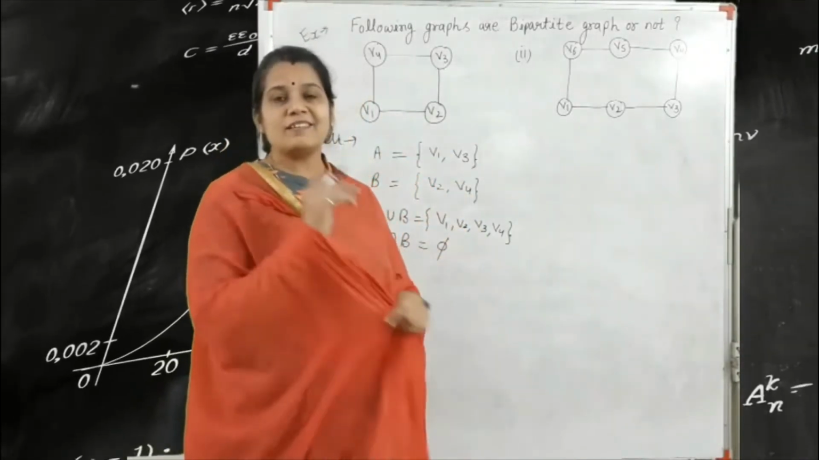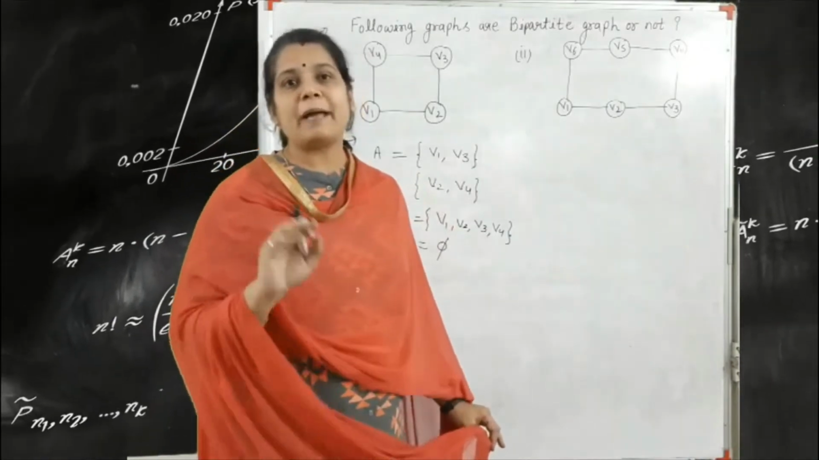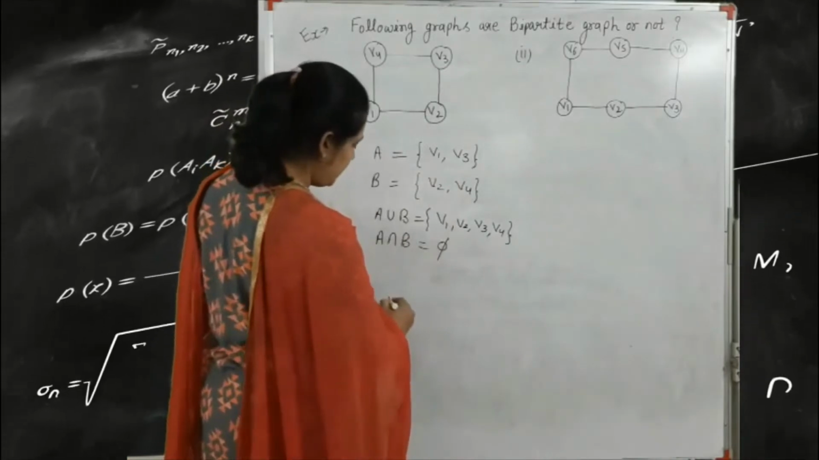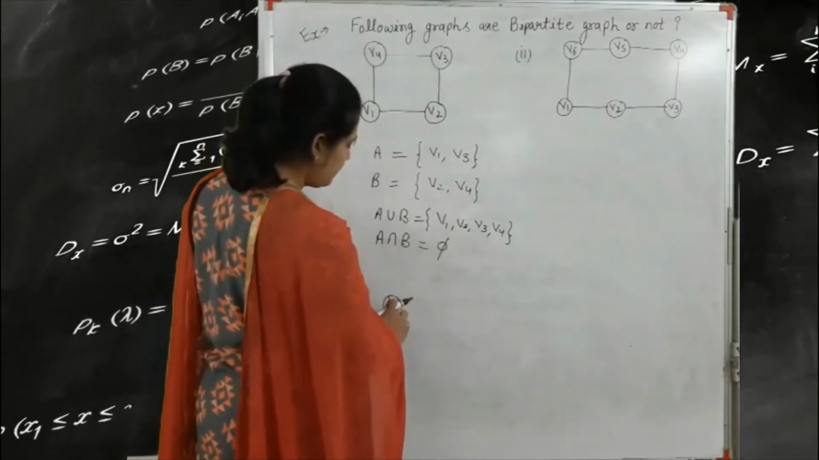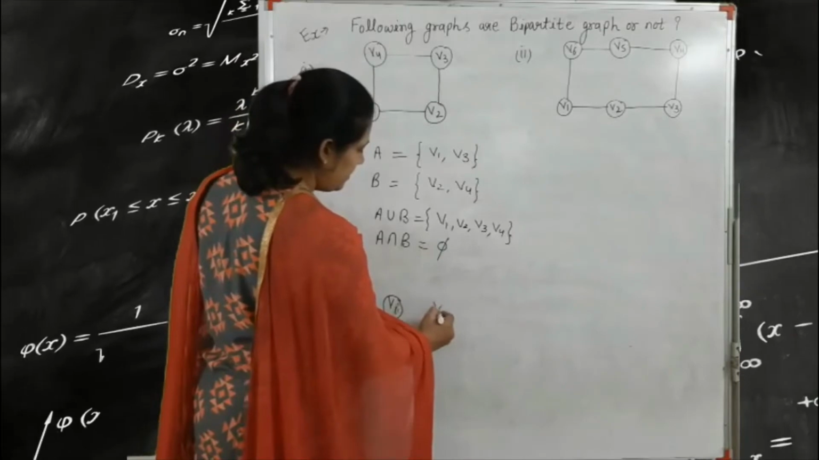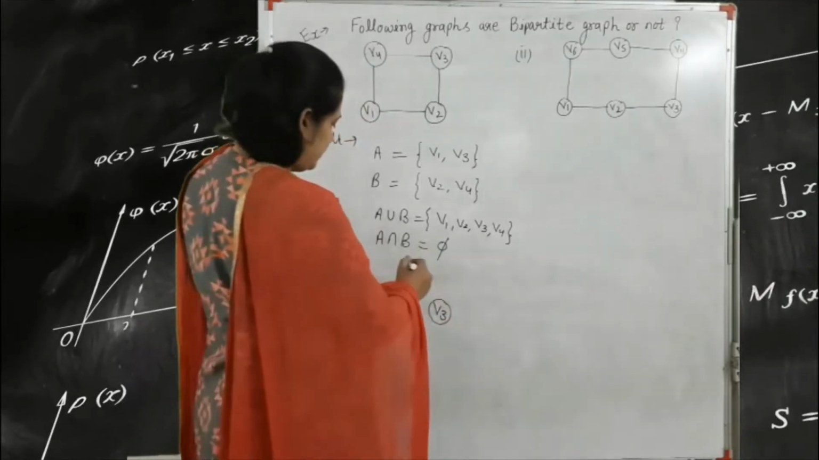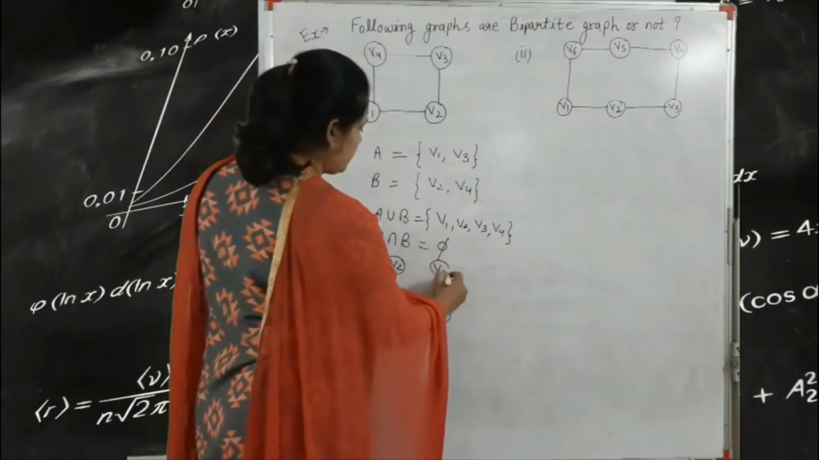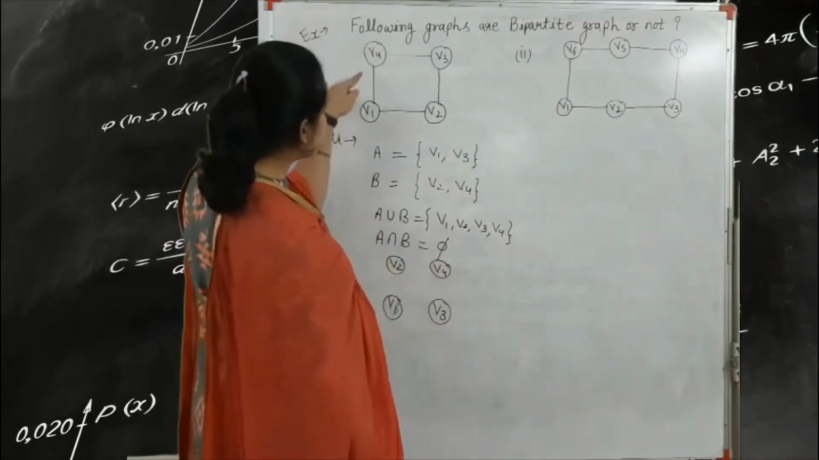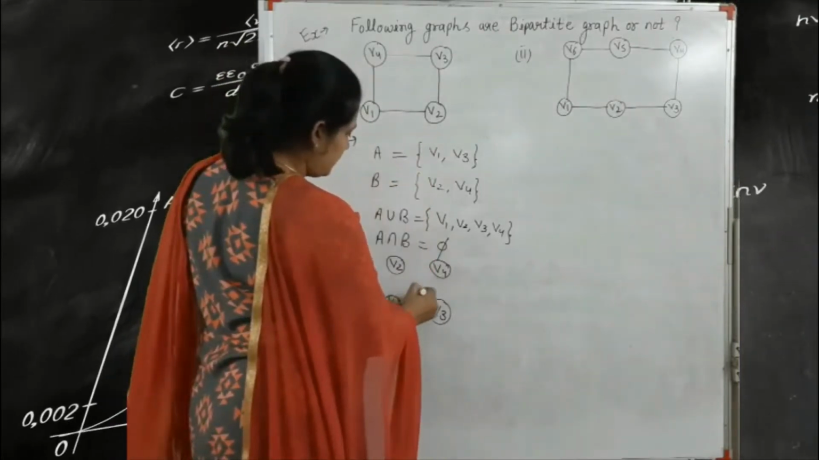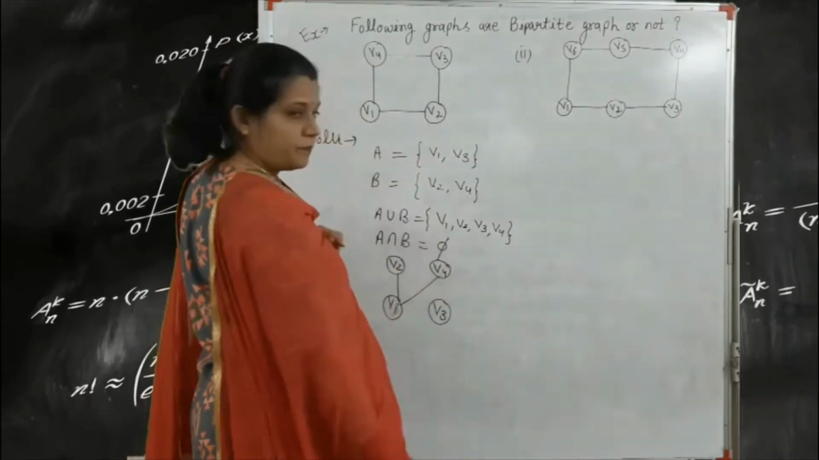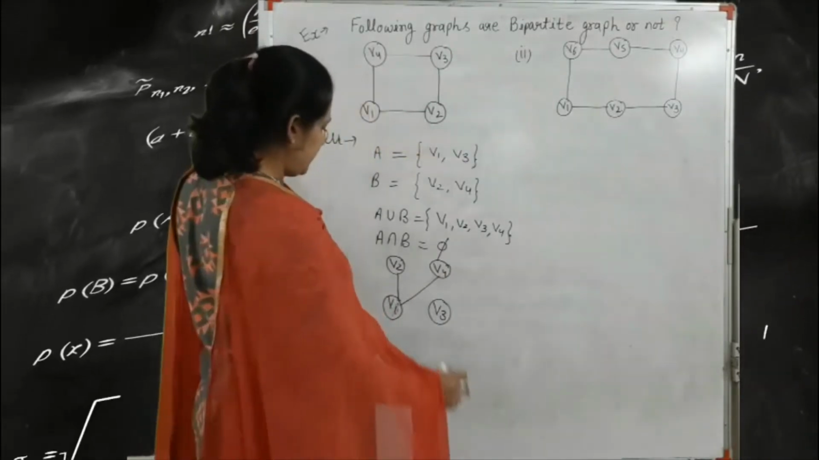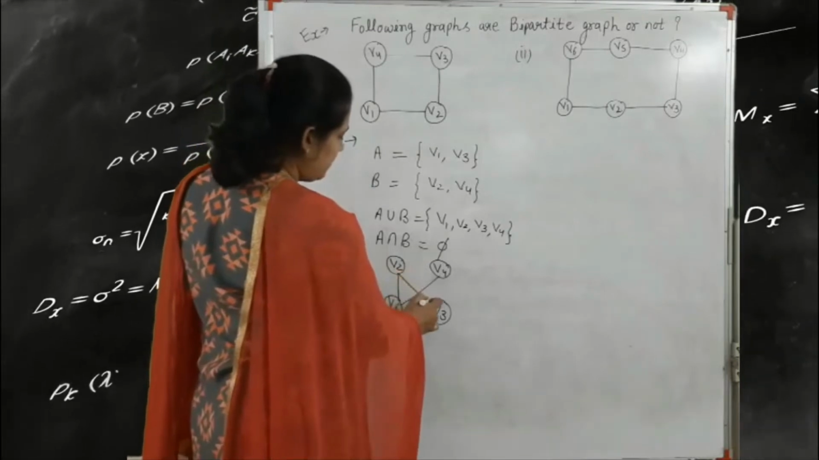So first we convert this graph into the bipartite graph. First we write here V1 and V3, because V1 and V3 are not connected, and here we write the V2 and V4 vertices. V1 is connected to V2 and V4, so we write V2 and V4. V2 is connected to V1 and V3.